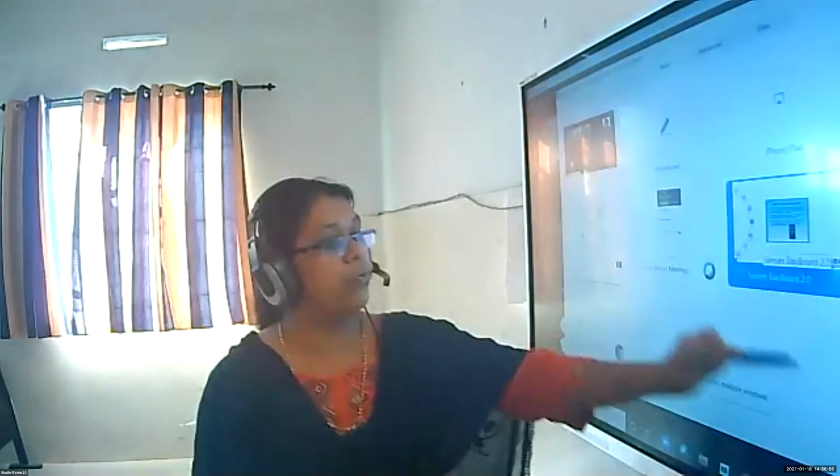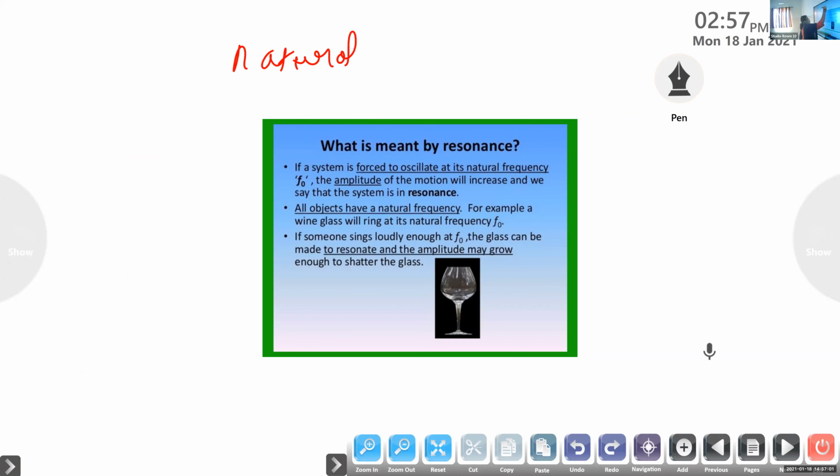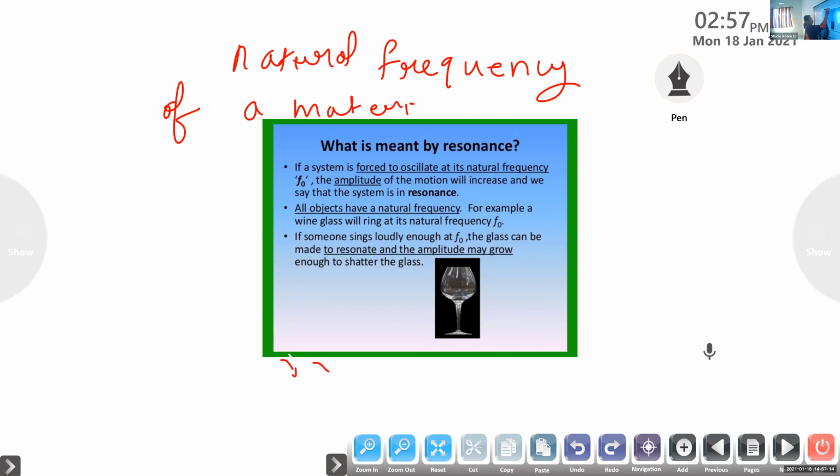On the basis of natural frequency of a material, oscillations can be divided into two.